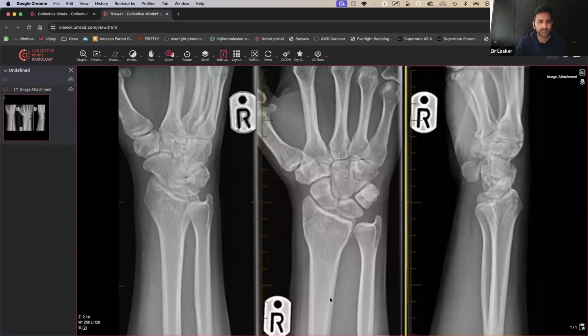Shoulder dislocation. I think you might be on a different case. No, we're doing the wrist now.